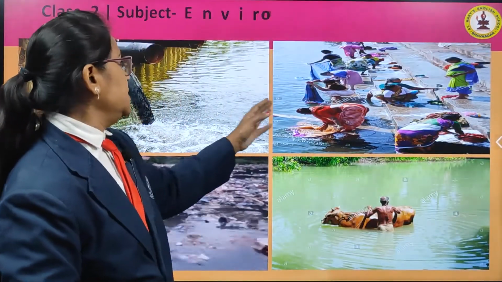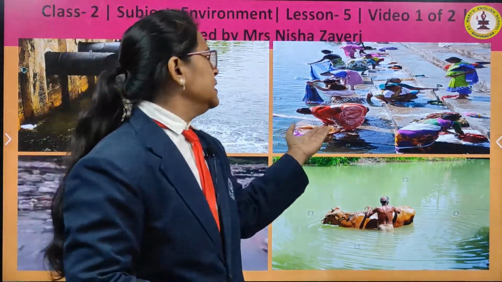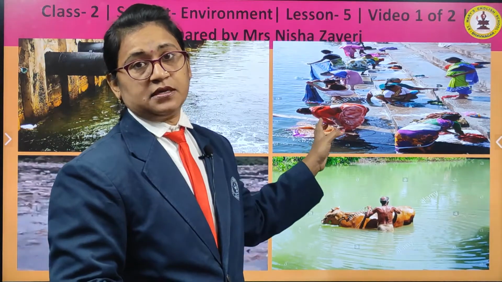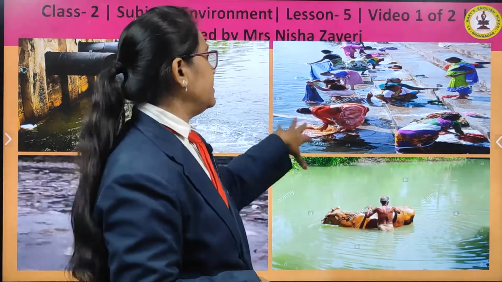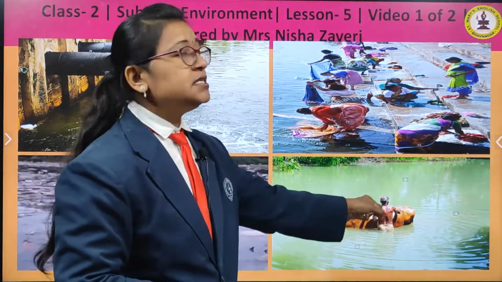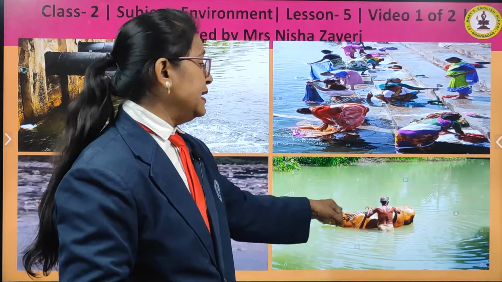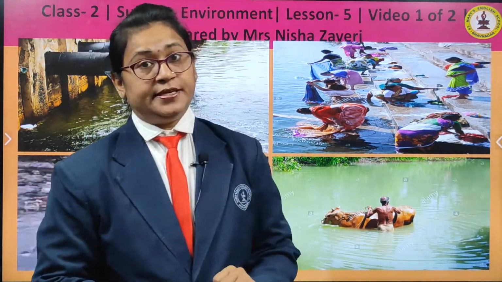Here you can see people washing clothes. In villages, mostly they wash clothes near the river bank, and all the soap and all the dirt from the clothes mix with the water and make the water polluted. Here you can see this man, he is bathing the animal in the river and he is making the water polluted.